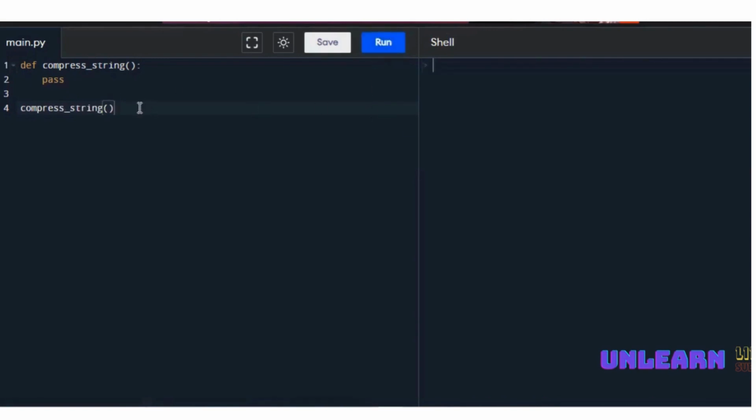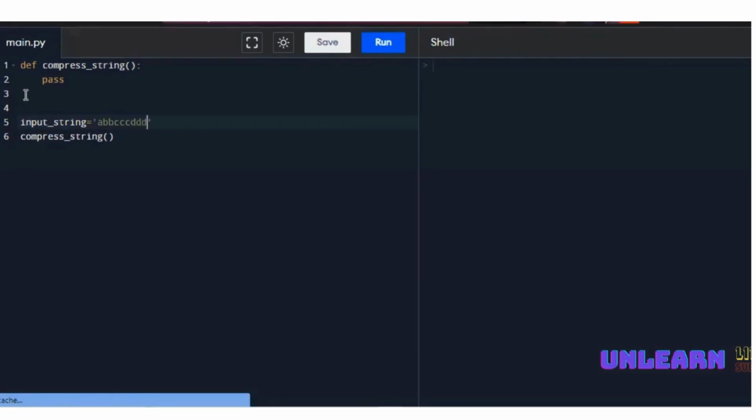That is the first step you need to understand, because this calling function is not passing any parameters, and it is not accepting any arguments, and simply the pass means nothing will happen in this function. Now let us take the input string first. The input string is A, BB, CCC, and DDDD.